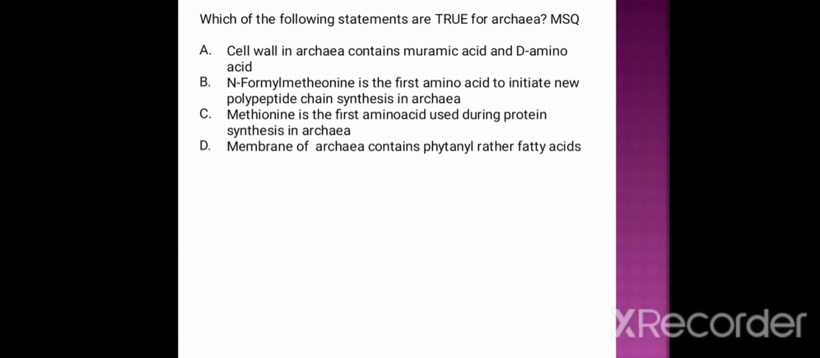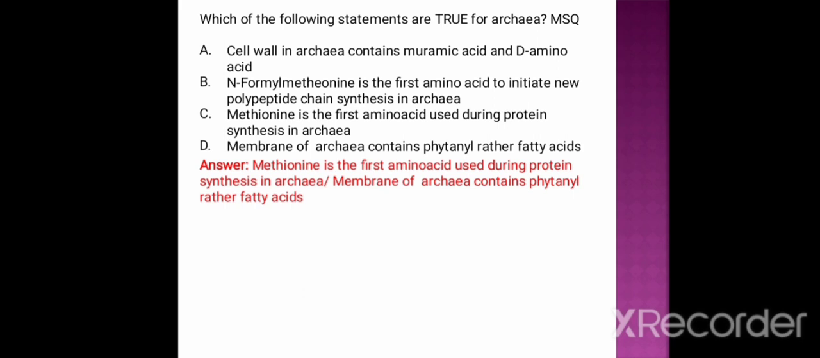Option C is methionine is the first amino acid used during protein synthesis in archaea. This is a true statement. And option D is membrane of archaea contains phytanyl rather than fatty acids. This statement is also correct. So here two options, option C and option D, both are correct. That is, methionine is the first amino acid used during protein synthesis in archaea, and membrane of archaea contains phytanyl rather than fatty acids. So it is also an MSQ type question.